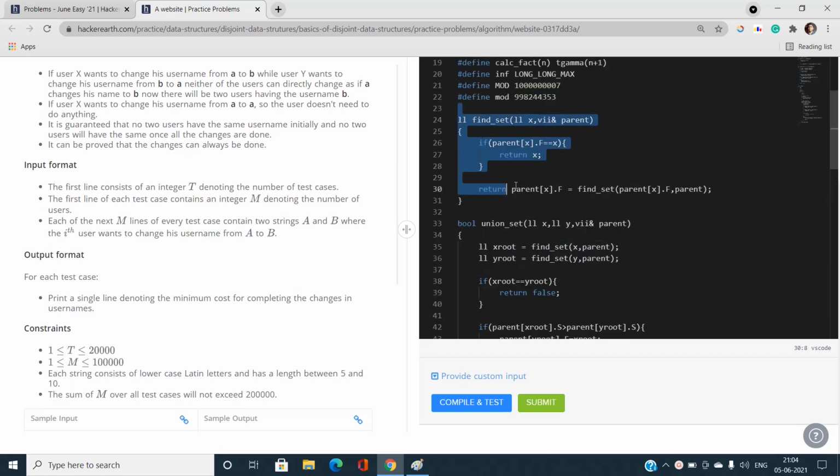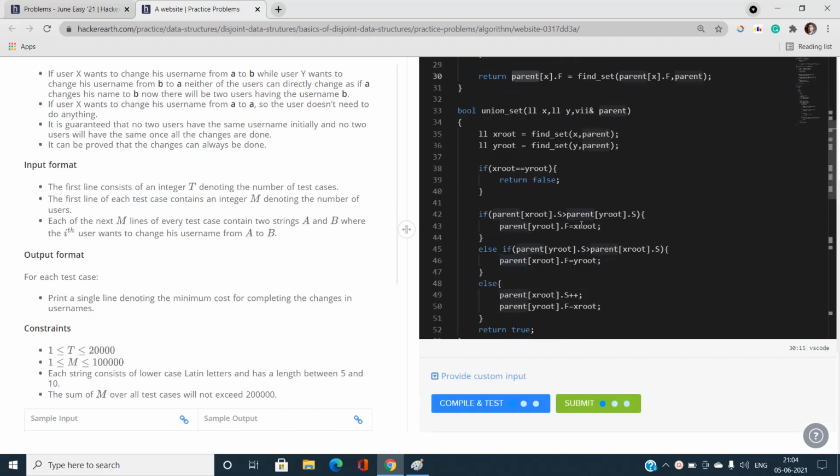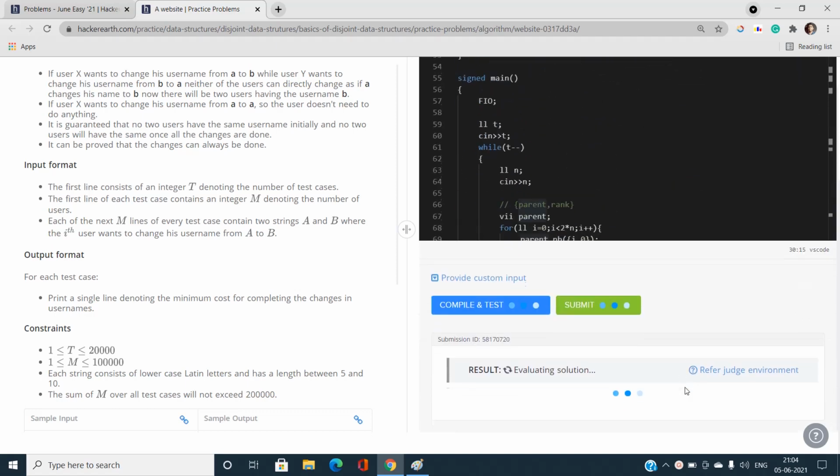Okay, so let me just submit this code and check if this is working fine or not. Yes, it is working fine.